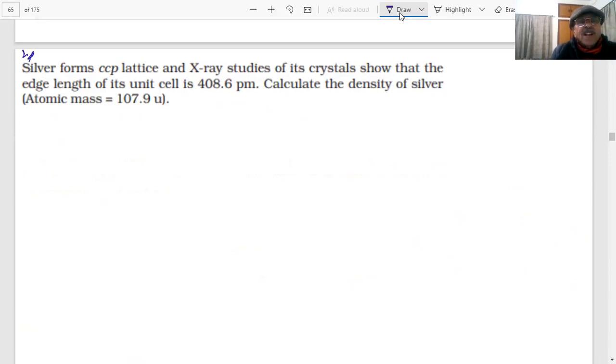Silver forms a CCP lattice, and X-ray studies of its crystal show that the edge length of its unit cell is 408.6 picometer. Calculate the density of the silver.